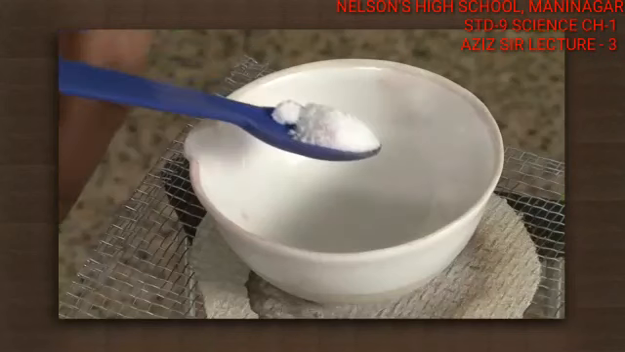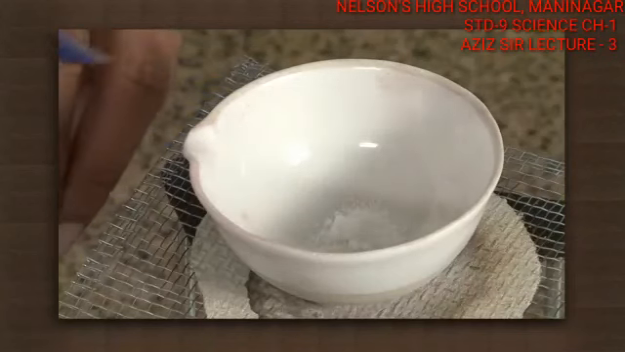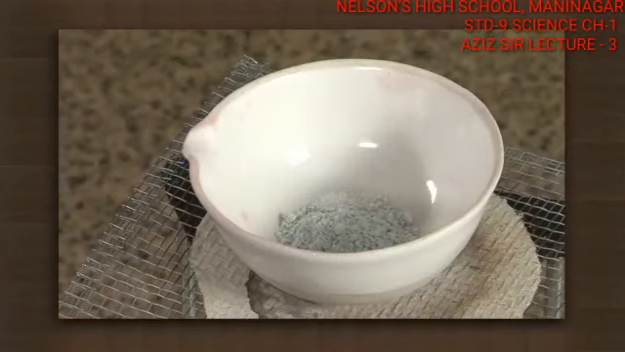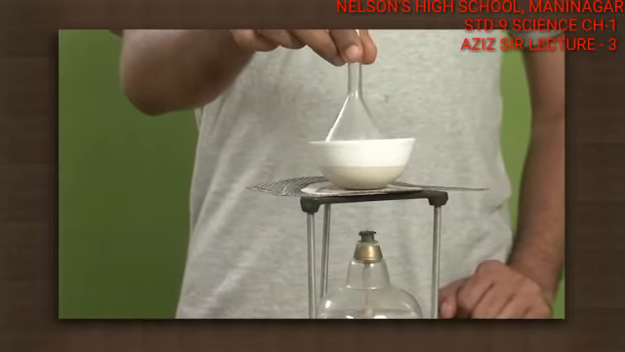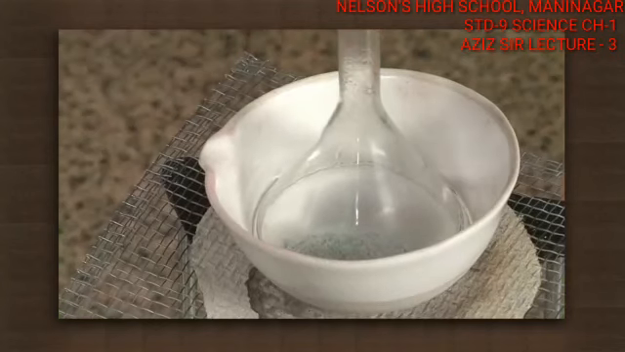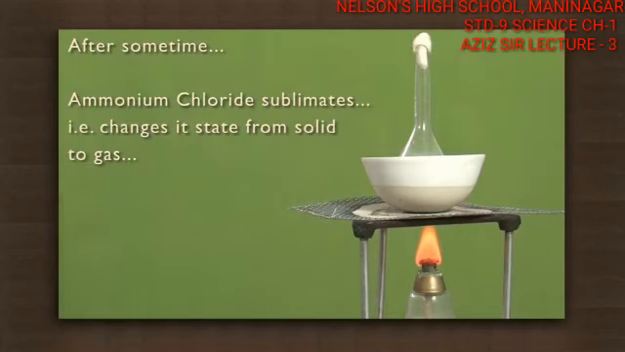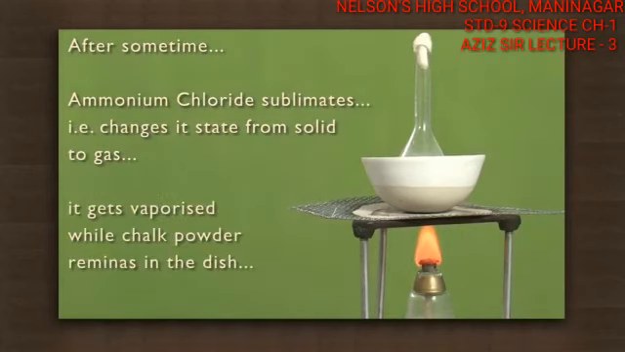Take ammonium chloride and chalk powder and put it in the evaporating dish. Now place an inverted funnel over the china dish. Heat the mixture. After some time, the ammonium chloride sublimates, that is, changes its state directly from solid to gas. So it gets vaporized while the chalk powder remains in the dish.